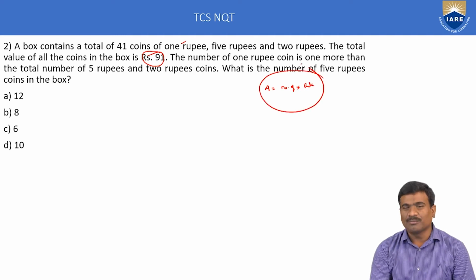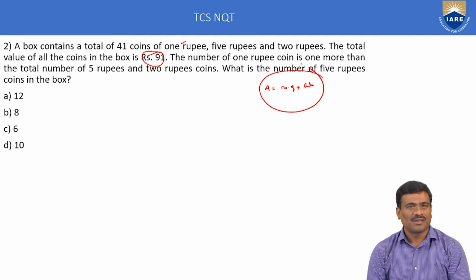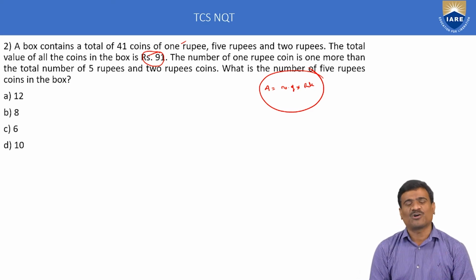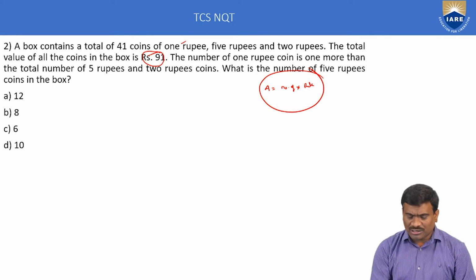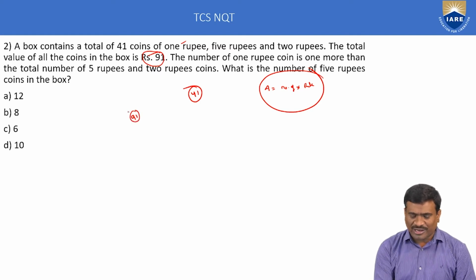Amount is equal to N into R, where N is the number of coins or denomination and R means the rate of each coin. Next, here the total number of coins is equal to 41 and the amount is equal to 91.